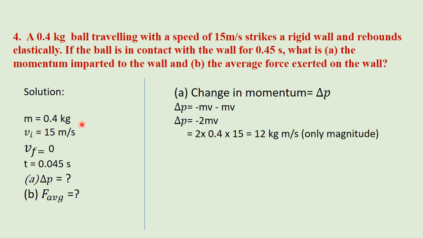Putting the values of mass and velocity we get change in momentum is equal to 12 kilogram meter per second in magnitude only, and we can calculate average force from the formula delta P divided by t. Rate of change of linear momentum is equal to force. By putting the value of change in linear momentum and time, we get average force that is equal to 266.7 Newton.